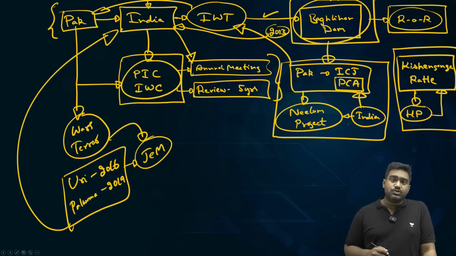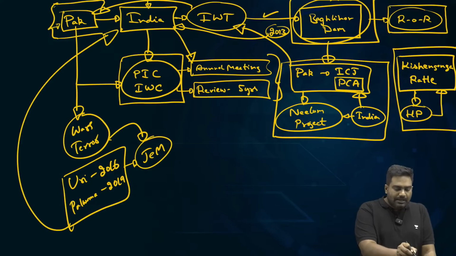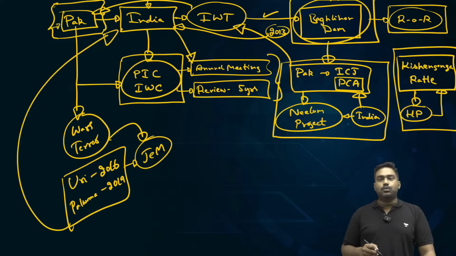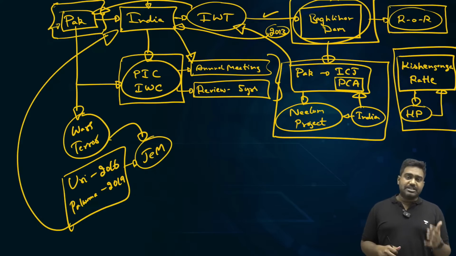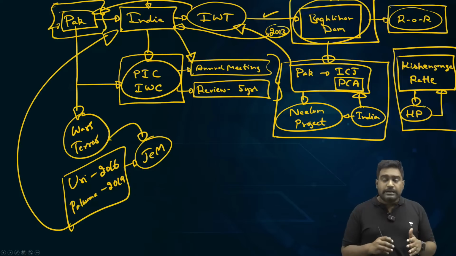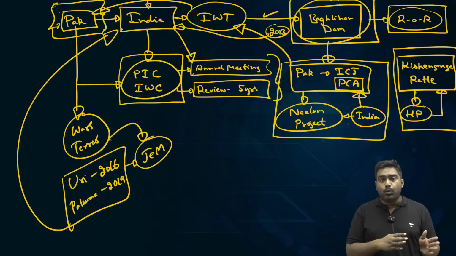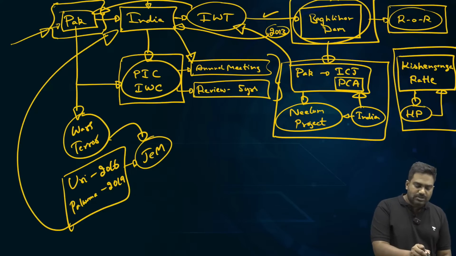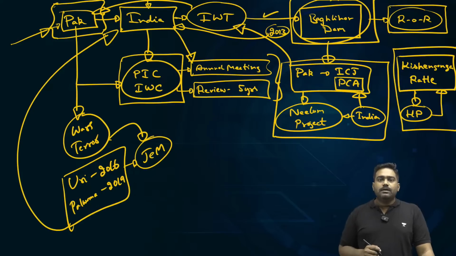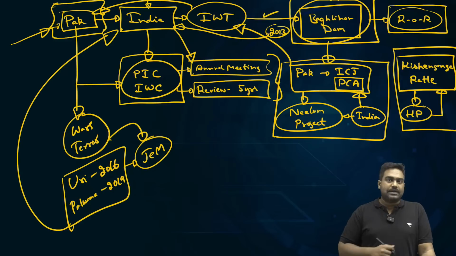Because if India wants, we can. If India quits the treaty, right, it will put Pakistan on the back foot. Pakistan will be the one to suffer if India uses the waters as it wants. So there were suggestions from many quarters that India should reconsider the treaty. Maybe we should even quit the treaty when Pakistan carries out an attack against India. But the Modi government decided not to quit.